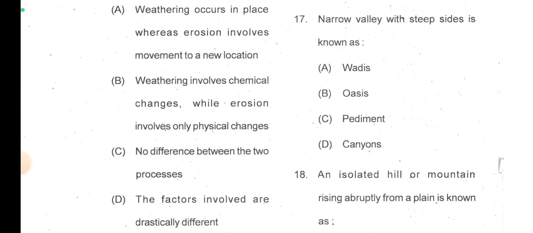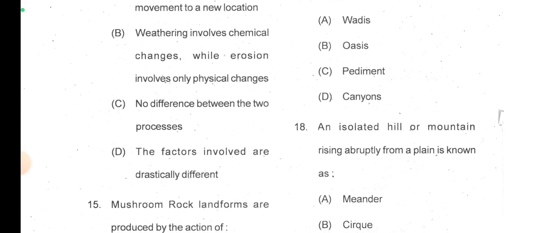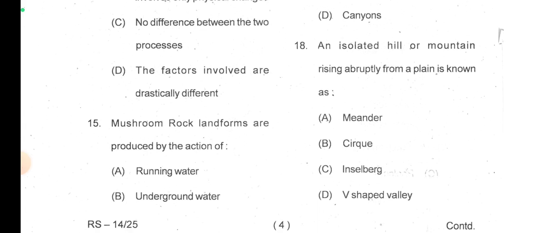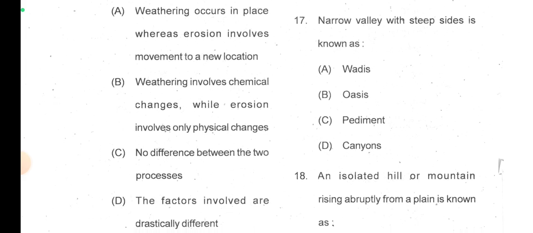This is true. And weathering involves chemical changes while erosion involves only physical changes. No, because corrosion is a form of erosion that occurs, a form of chemical erosion. No difference between the two processes. No, the factors involved are drastically different. So definitely option A is the correct answer, that is weathering occurs in place whereas erosion involves movement to a